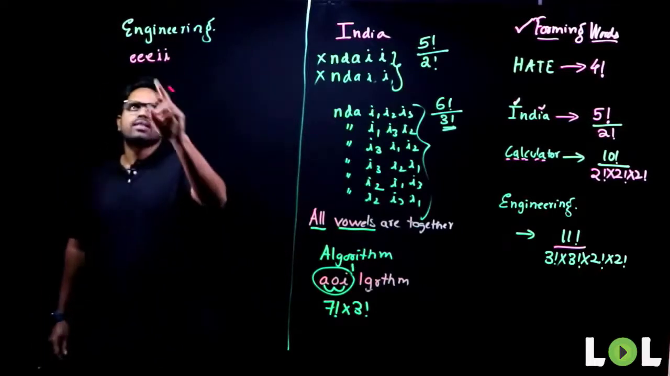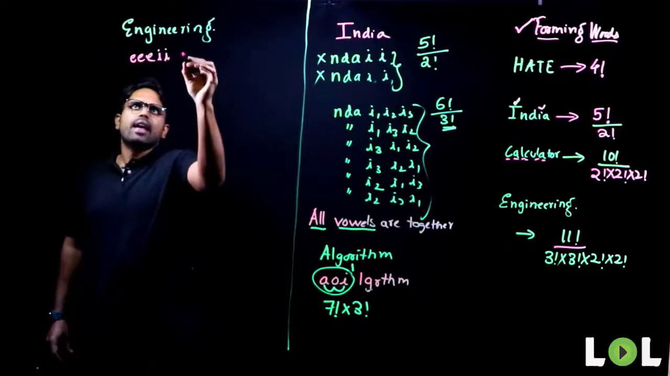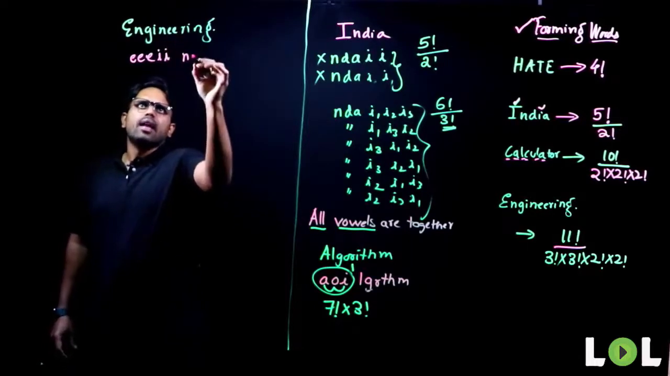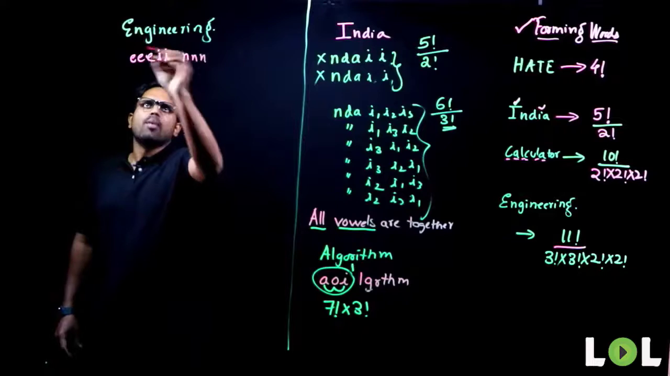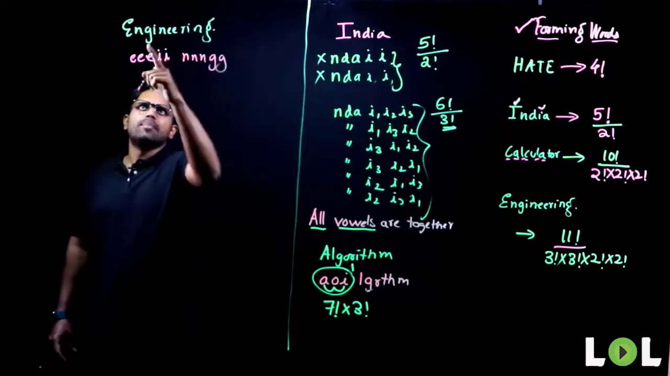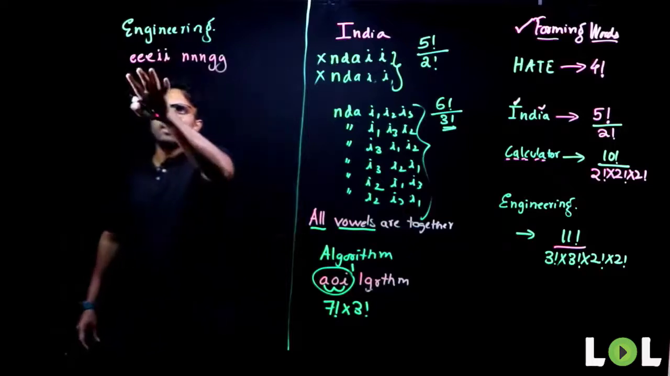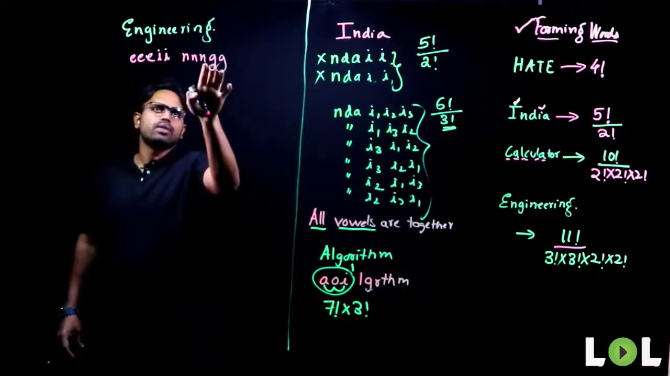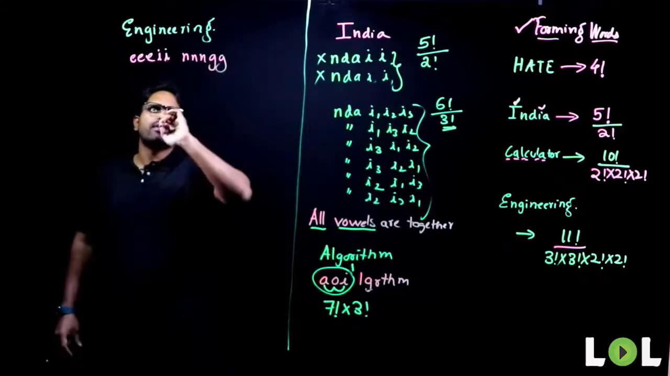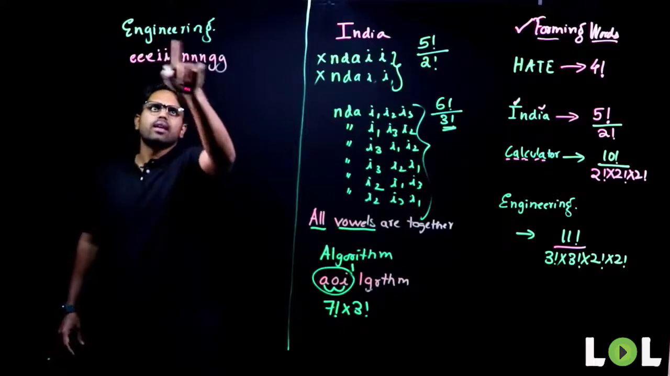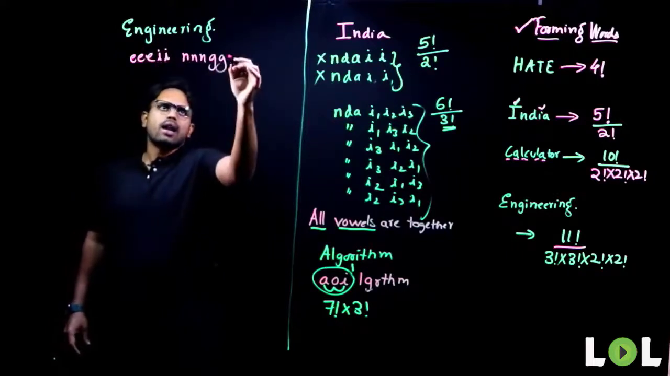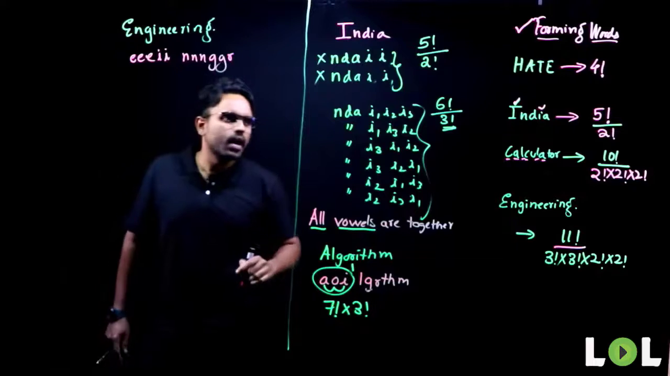Now, what are my consonants here? I have N, N, N. How many G's? G and a G. Other thing that I have, anything that I've left out? No. So totally I have 1, 2, 3, 4, 5, 1, 2, 3, 4, 5. One thing that I've missed out. What is that one thing? R I have missed out.